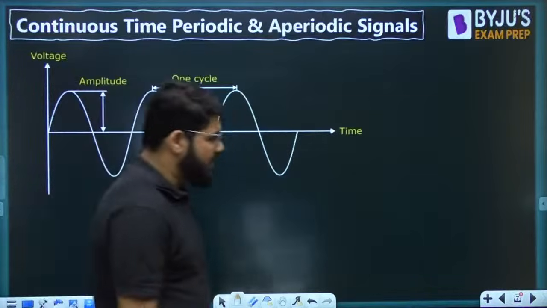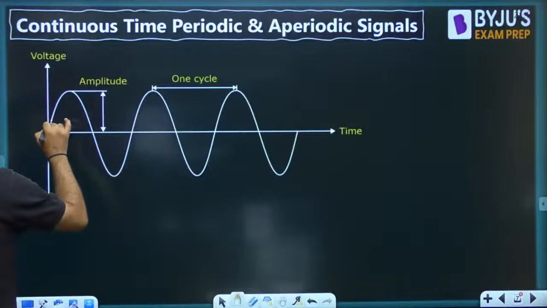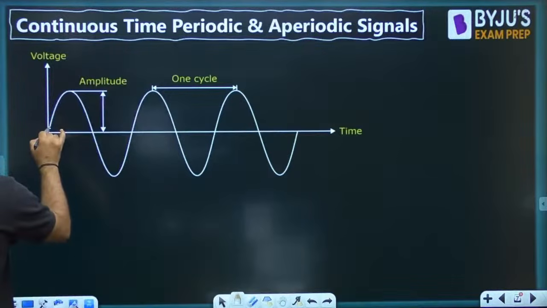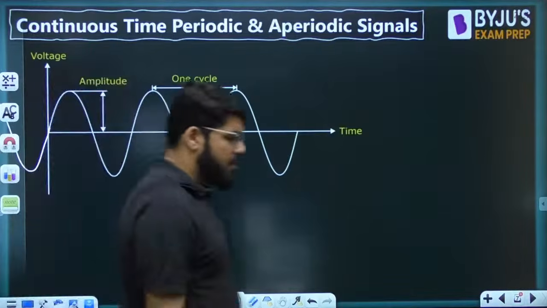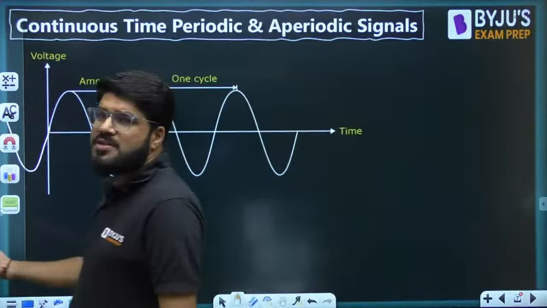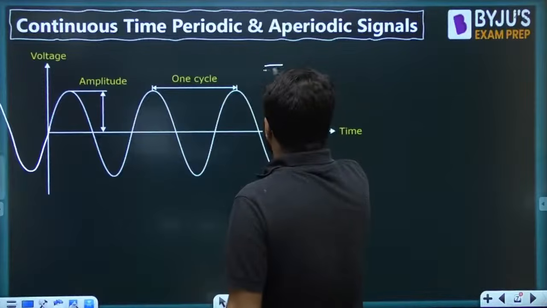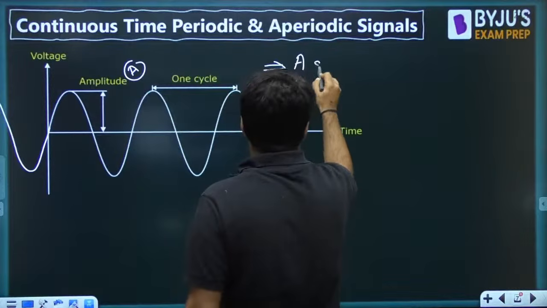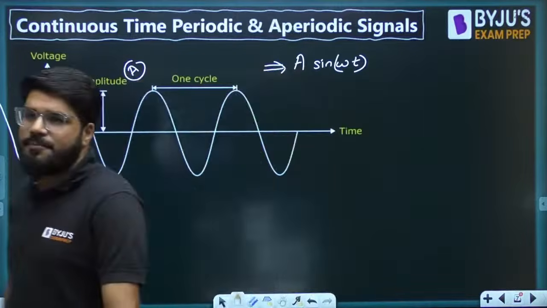This is a regular sinusoidal wave. It has to extend on the left-hand side also, because a signal which I call periodic has to be periodic from minus infinity to plus infinity. Pure periodic signals are periodic from minus infinity to plus infinity, and this is a very common example that you know: a sinusoidal voltage waveform. Let's say the amplitude is equal to A. This waveform is nothing but A sine omega t.